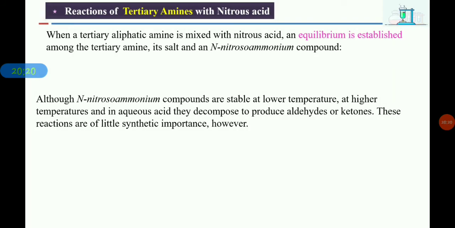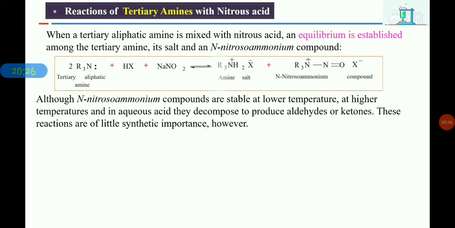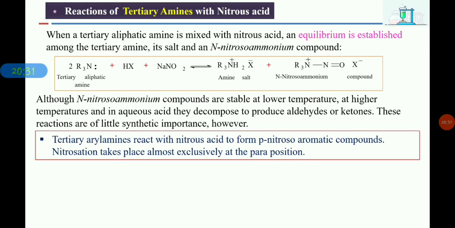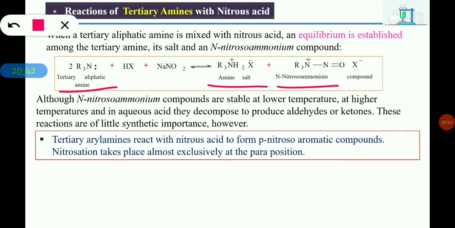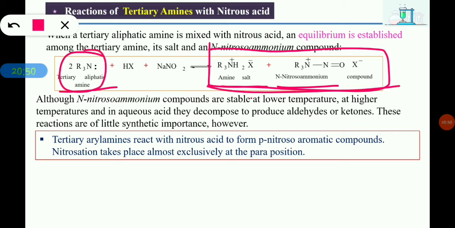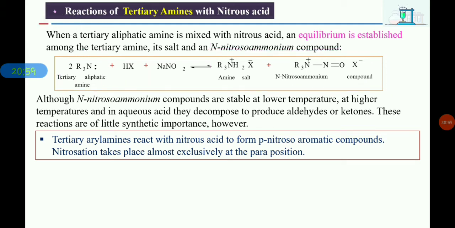Next one is the reaction of tertiary amines with the nitrous acid. So when tertiary amines react with nitrous acid, an equilibrium is established between the amine salt, this tertiary amine, and this N-nitrosoaminium compound. So here we won't get any one of these products because the reaction will be in equilibrium with all these three things. So here tertiary amine will be there, amine salt will be there, and nitrosoaminium compound will be there in the reaction mixture.